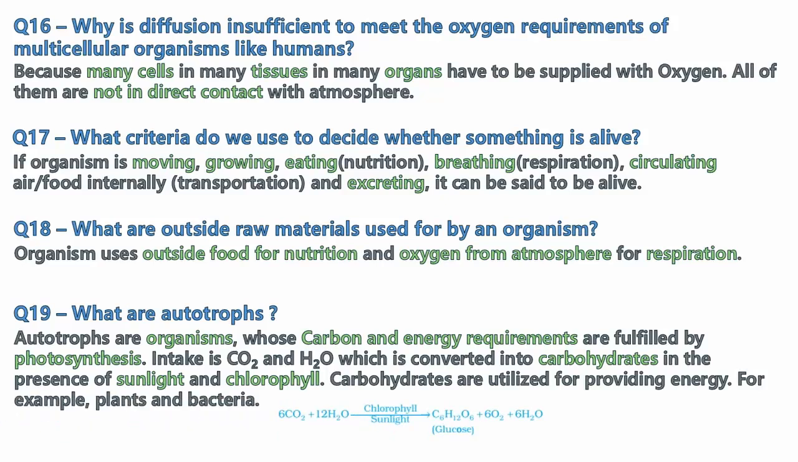So here's the reaction. 6 molecules of CO2, carbon dioxide, plus 12 molecules of water, H2O, in the presence of chlorophyll and sunlight, get photosynthesized to glucose, which is C6H12O6, plus 6 oxygen molecules, plus 6 water molecules. So 6 CO2 plus 12 H2O in the presence of chlorophyll and sunlight gives you 1 molecule of glucose, C6H12O6, and 6 oxygen molecules, that is 6 O2, and 6 water molecules, that is 6 H2O.